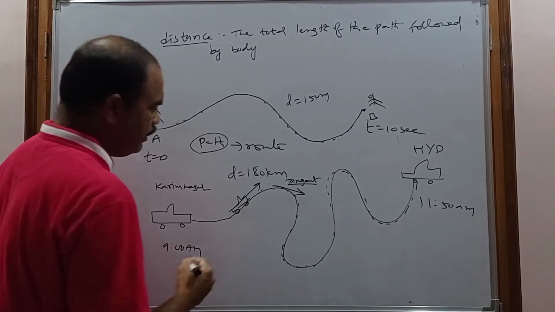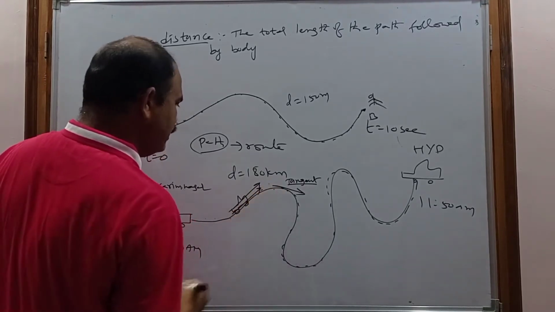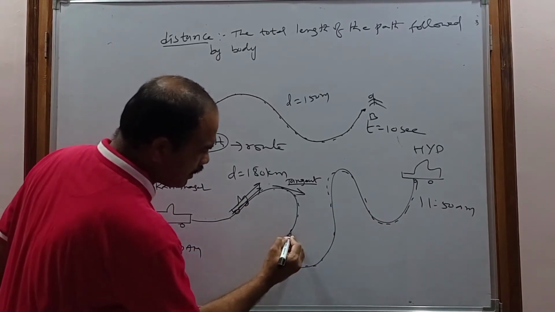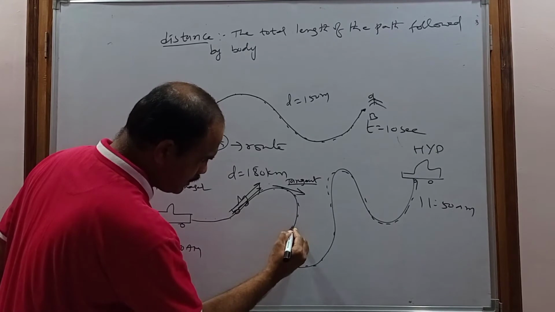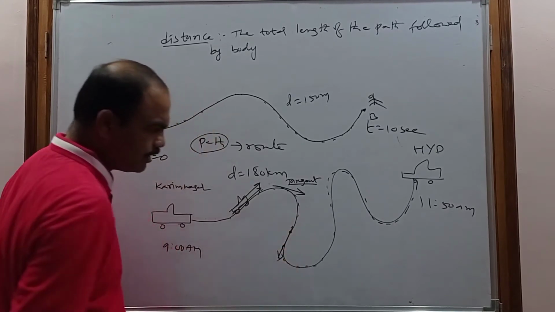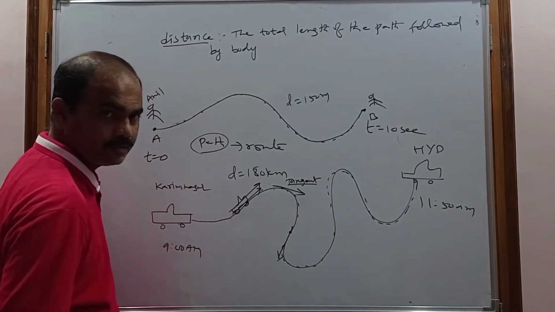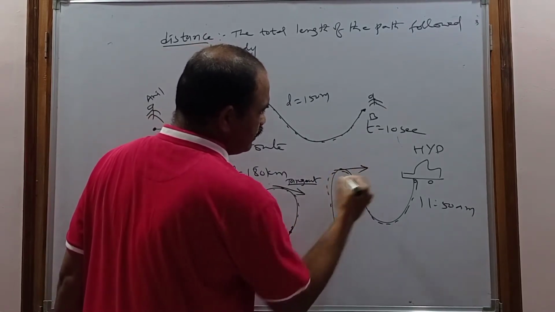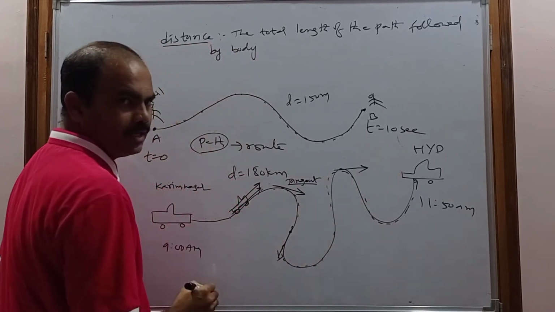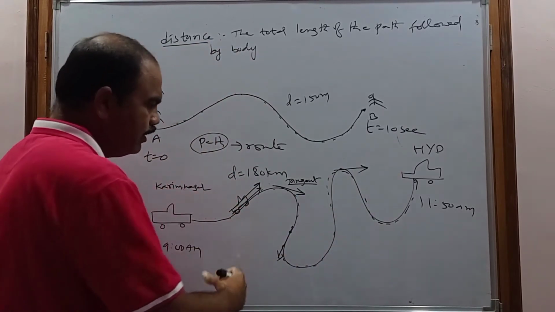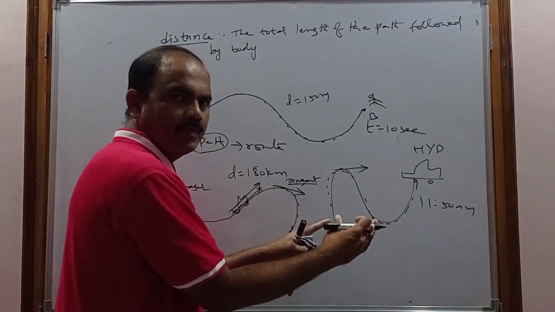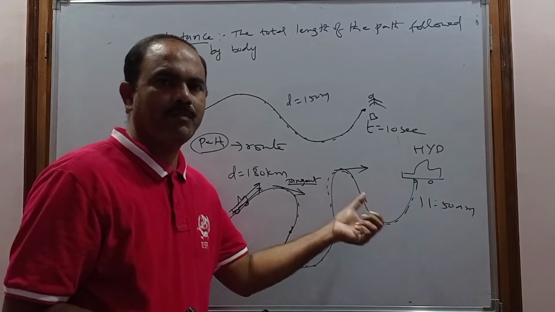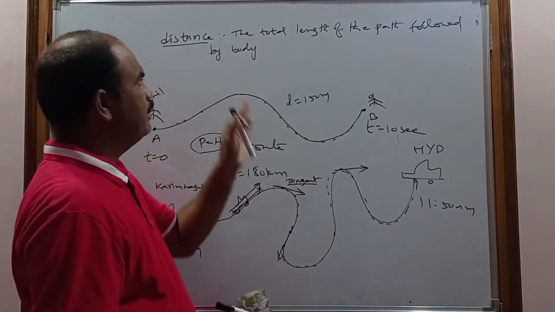So for example, if I draw a tangent here, this is the direction of this car at this place. And if the car is here, if the tangent is drawn here, this is the direction of the car at this place. And if the car is here, the tangent gives the direction of the car here. And what is happening? When the body makes some distance, the direction along the path will be changing. So that's why